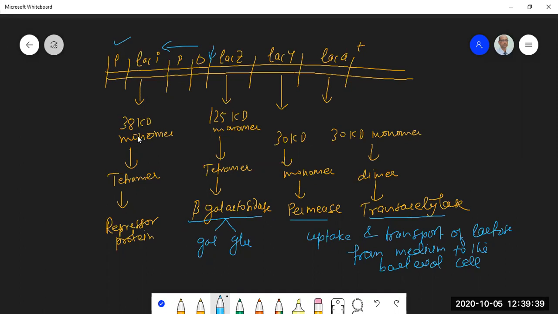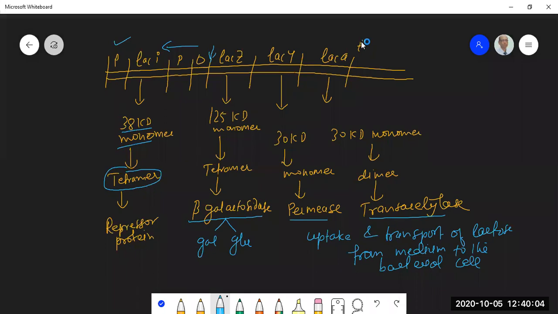LAC-I codes for a 38 kilodalton monomer. The active form, the four monomers, associate to form a tetramer of identical subunits, and it is a repressor protein. It goes and binds to the operator. Its binding site is the operator. So these are the structural features of the lac operon.